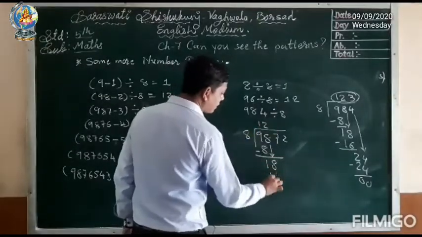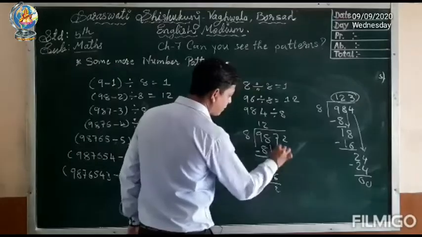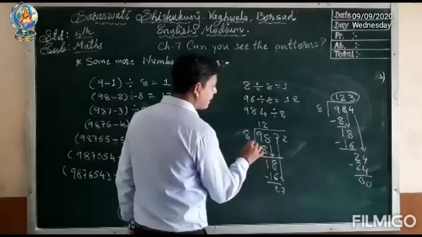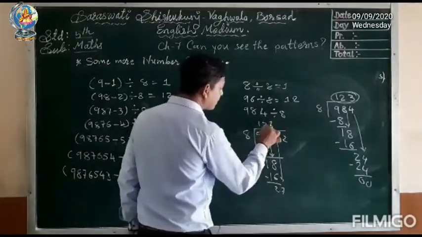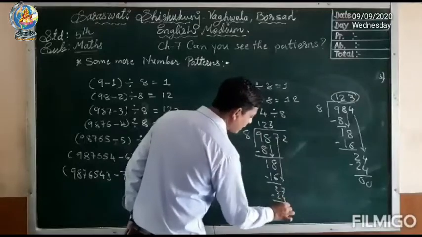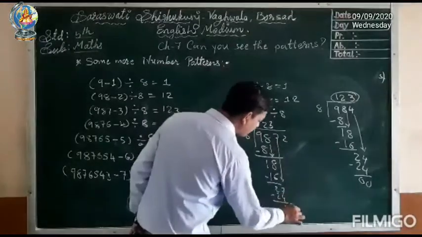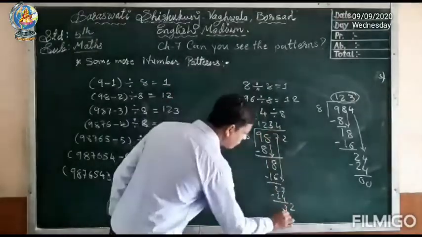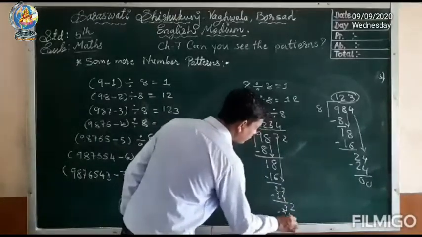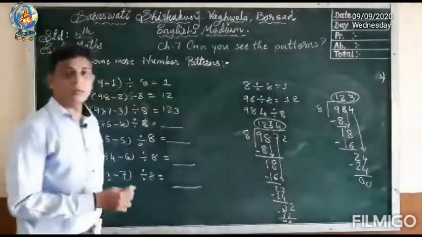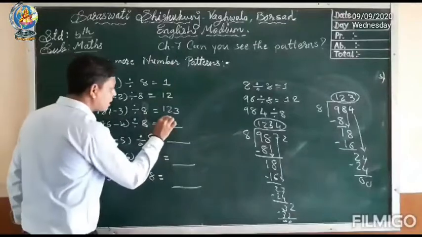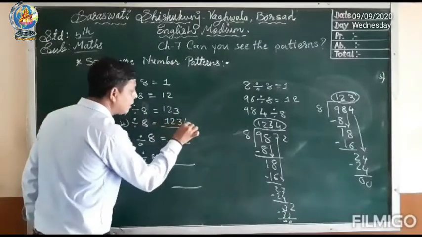8 2s are 16. Again 2 remains. Bring 7 down. 8 3s are 24. Again 3 remains. Bring 2 down. 8 4s are 32. So we get the remainder 0. So what is our answer? 1234. So here the answer will come 1234.